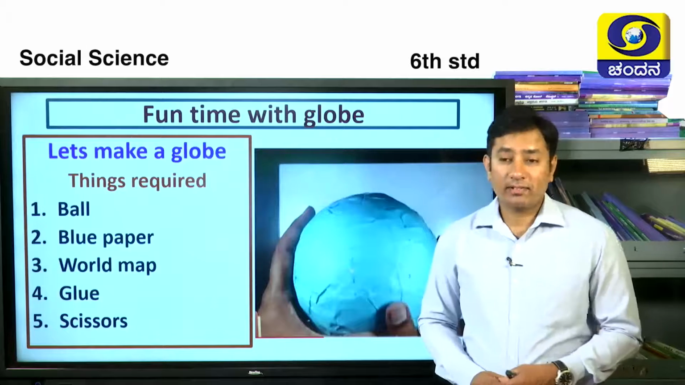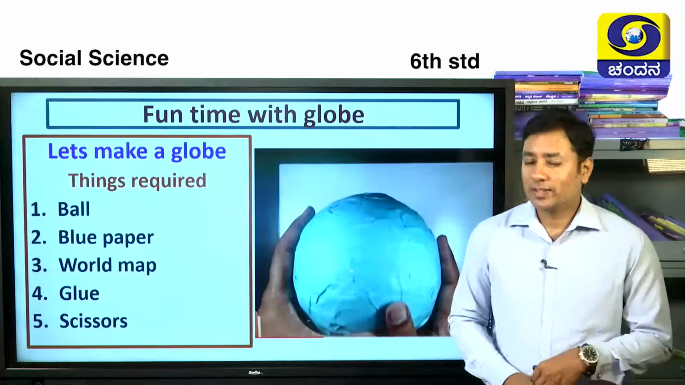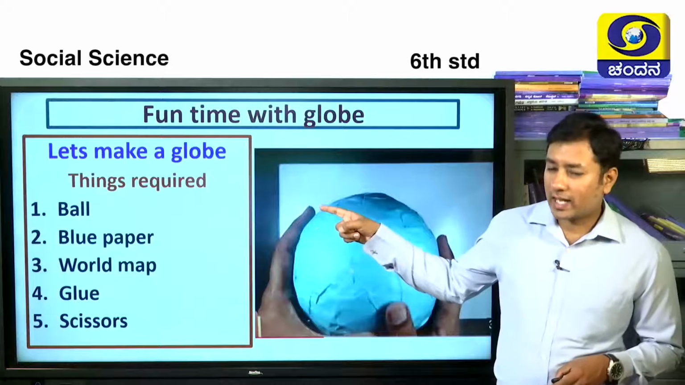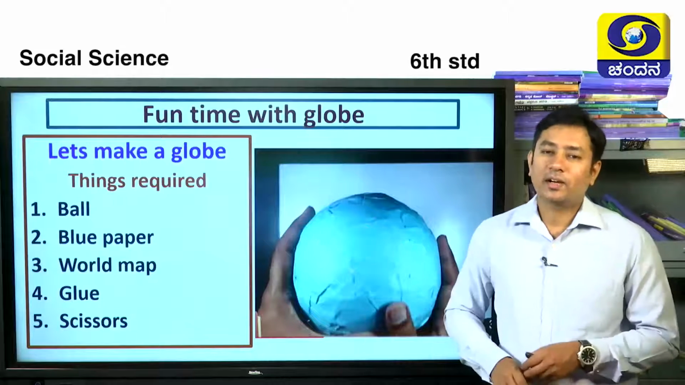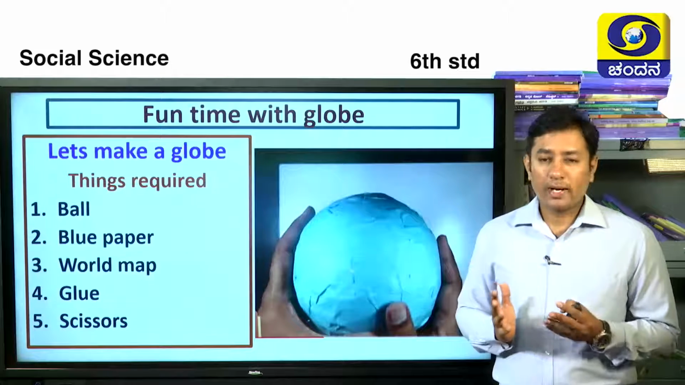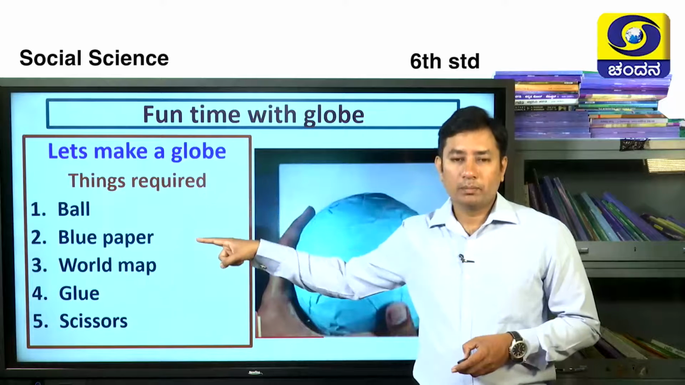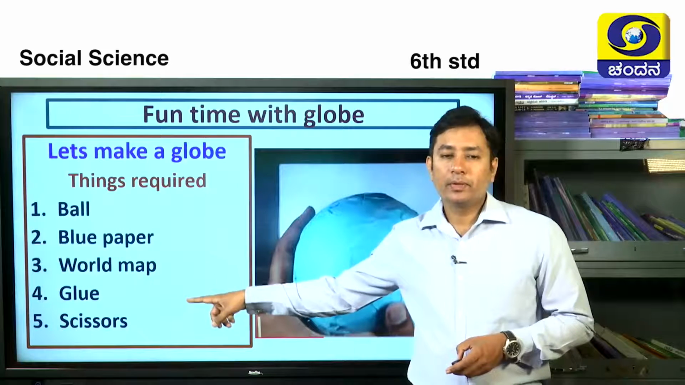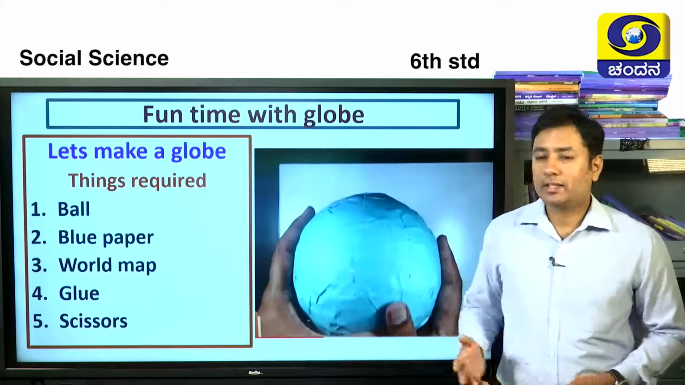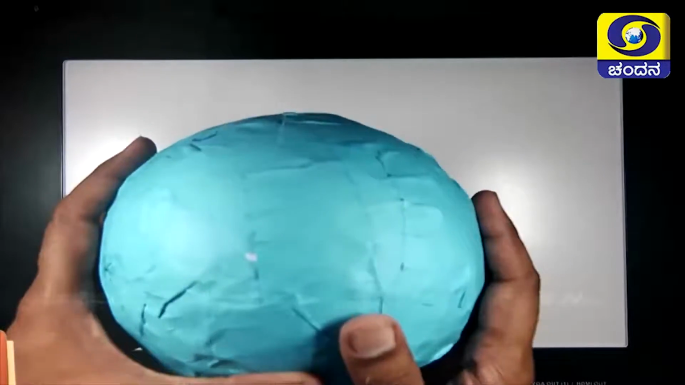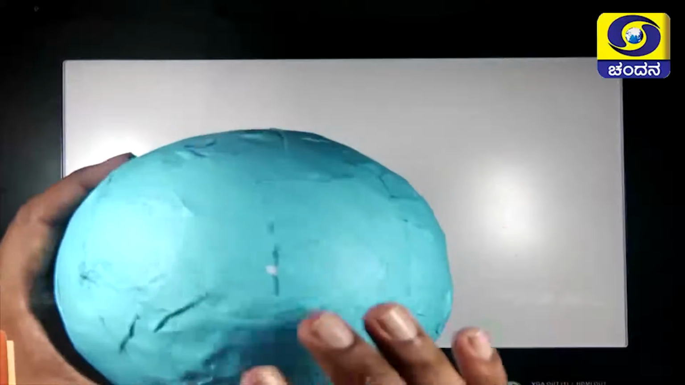Next, let's have fun with a globe making. So very simple things are required here. The things which are required here are listed just like this. Okay. Now let's make a globe and enjoy. The things which are required to make the globe are ball, blue paper, world map, glue and scissors. All this we require. Children, first take a ball and attach some blue papers to that.